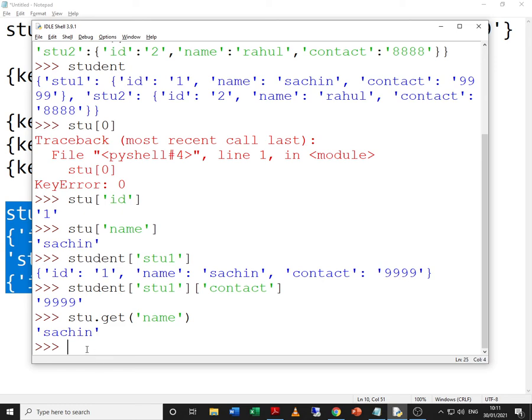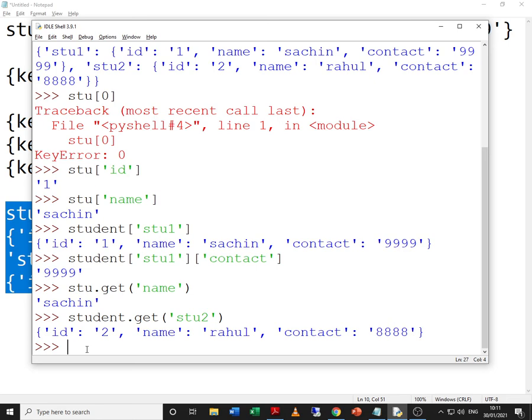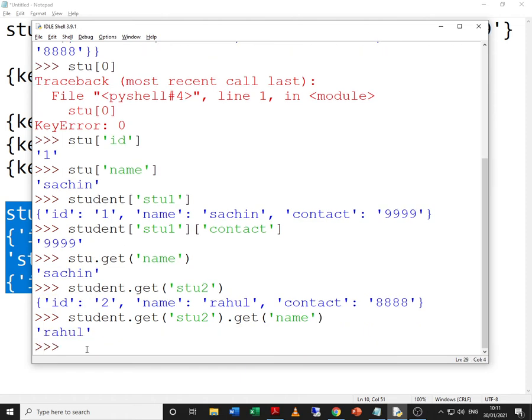Similarly, I can use student for the second example that we studied, dot get, this time stu2, sorry, that is I want the record of second student. Now what if I want the name of the second student? So one more layer of get, that is name, and here it is.